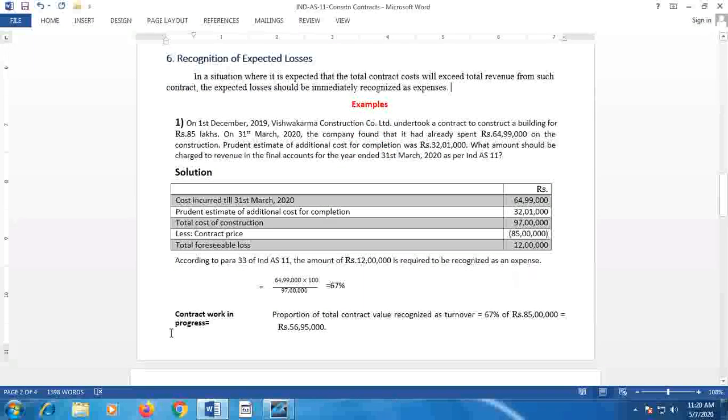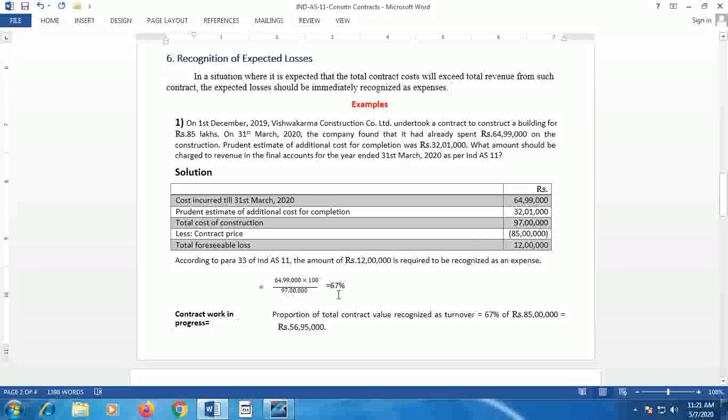Now, how much contract work is in progress? That is calculated as follows. Till now, 64 lakh 99,000 is incurred as expense. Total expense in relation to the contract as estimated is 97 lakh. That means as per percentage it comes to 67.